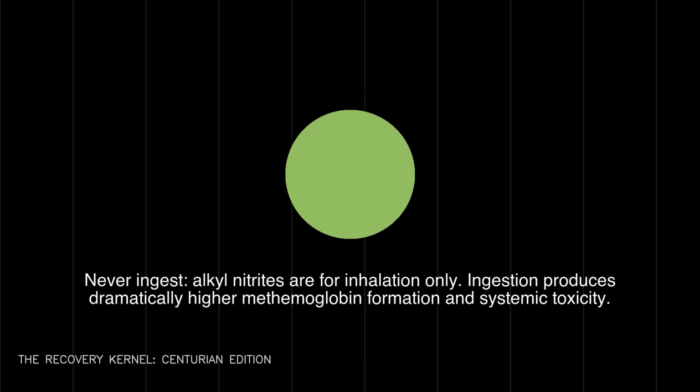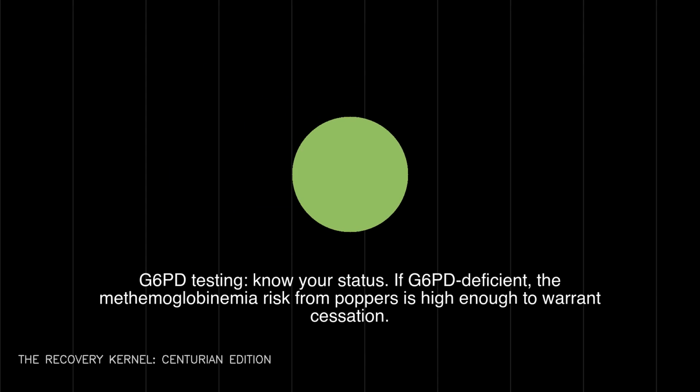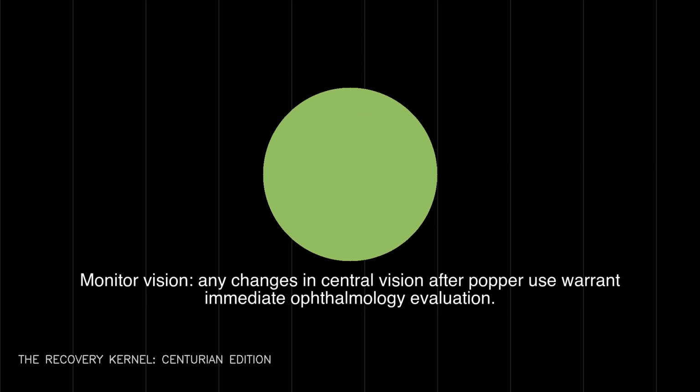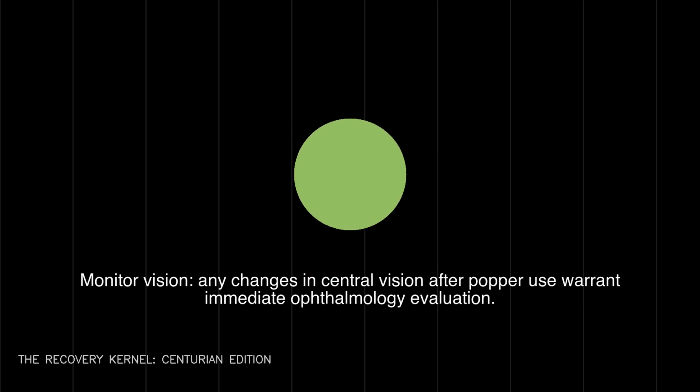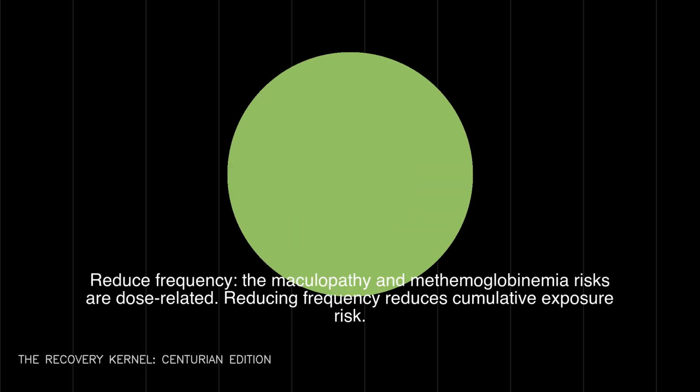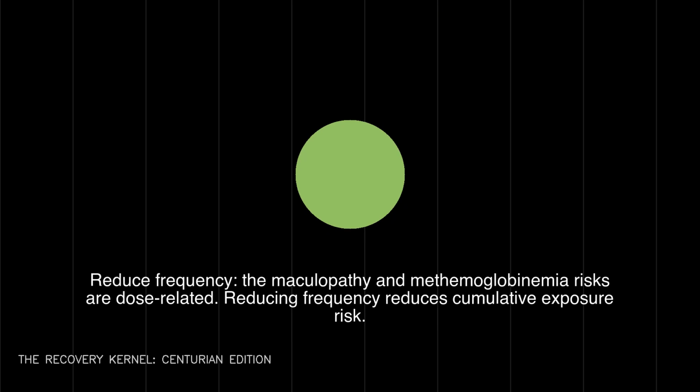G6PD testing. Know your status. If G6PD deficient, the methemoglobinemia risk from poppers is high enough to warrant cessation. Monitor vision. Any changes in central vision after popper use warrant immediate ophthalmology evaluation. Reduce frequency. The maculopathy and methemoglobinemia risks are dose-related. Reducing frequency reduces cumulative exposure risk.